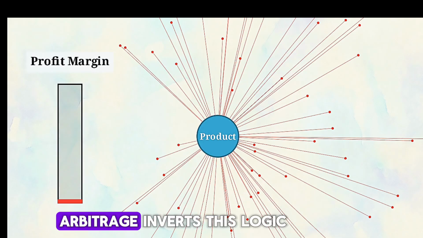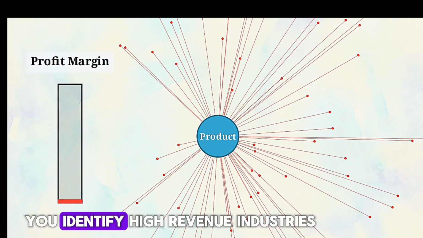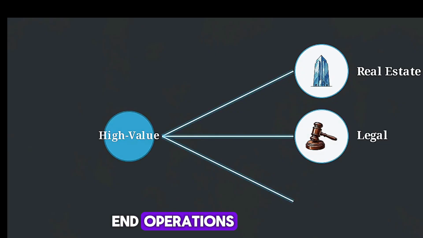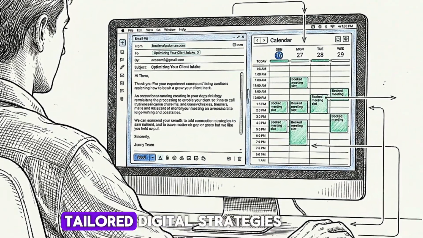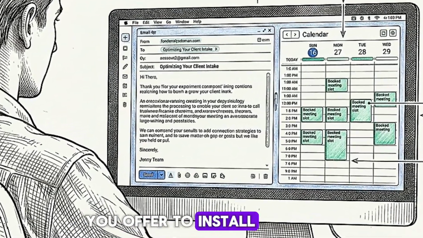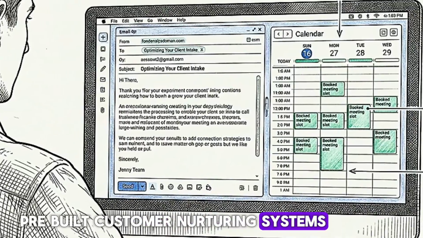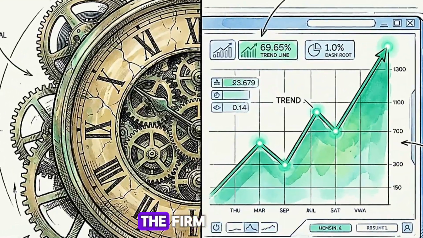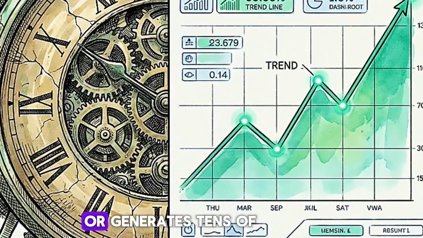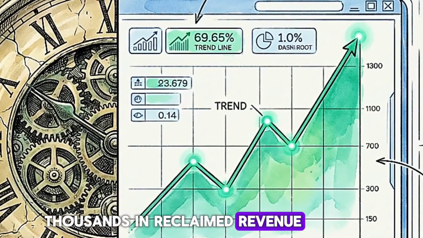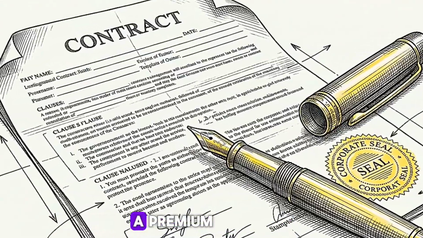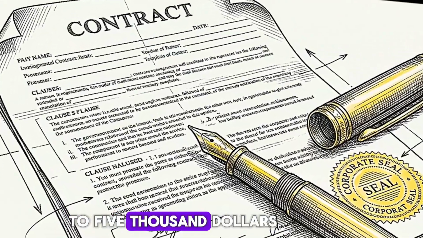High-ticket B2B arbitrage inverts this logic. You identify high-revenue industries, such as real estate firms or legal practices, that are losing money due to inefficient back-end operations. By reaching out through tailored digital strategies, you offer to install pre-built customer nurturing systems or AI-driven lead management pipelines. Because this implementation saves the firm hundreds of operational hours or generates tens of thousands in reclaimed revenue, the ROI is easily demonstrated. This value creation justifies a premium monthly retainer of $2,000 to $5,000.